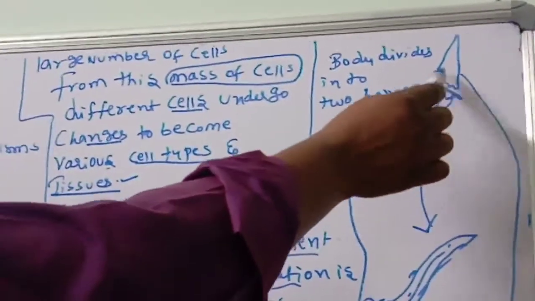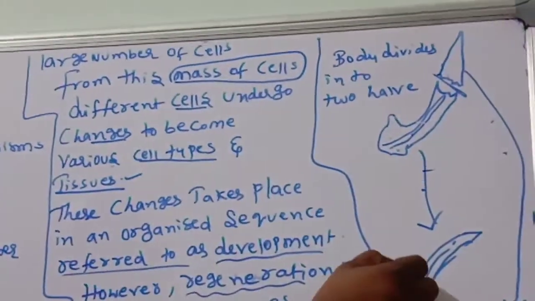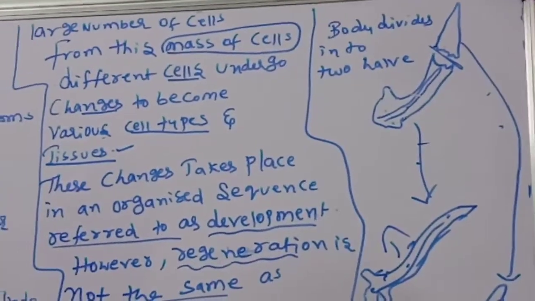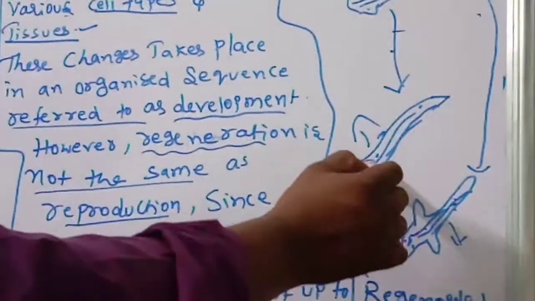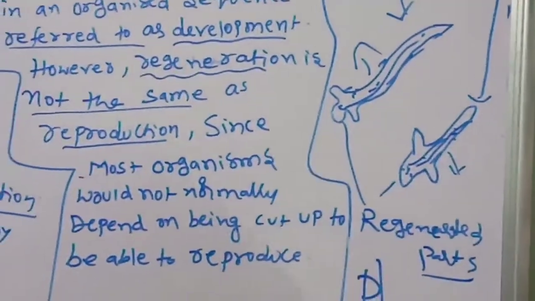Here the planaria is cut, and here the halves are coming. This is becoming a new individual. These are regenerated parts in the planaria.